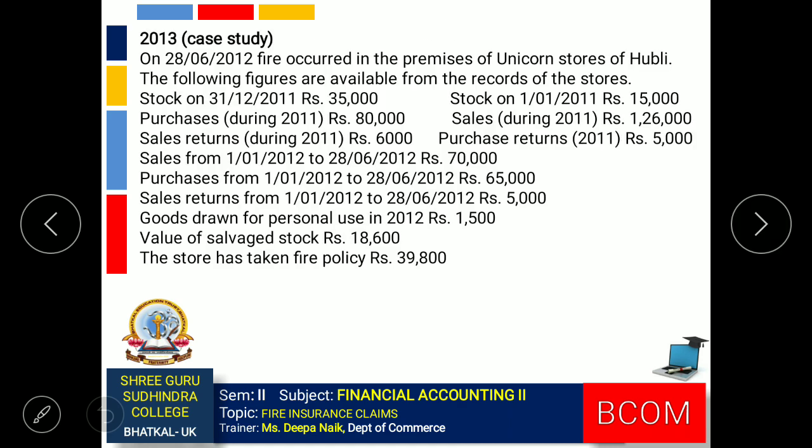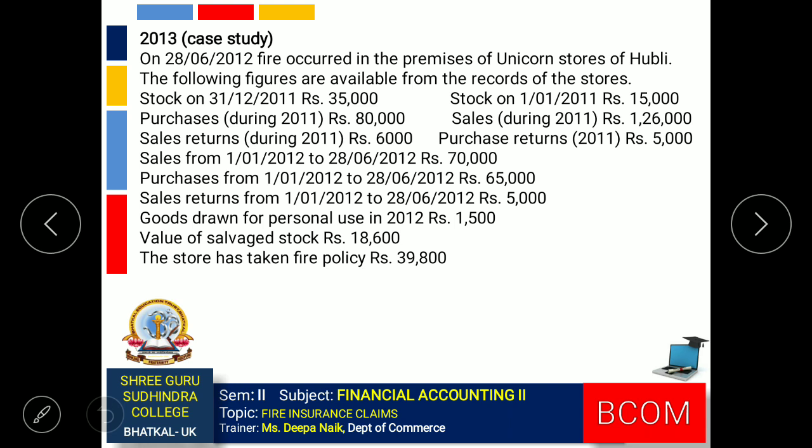Year 2013, it is a case study question. Here also in this question, the rate of gross profit has not been provided, but we are given data related to the previous year. So we will prepare the previous year's trading account by adjusting the purchases, purchase returns, sales, and sales returns.